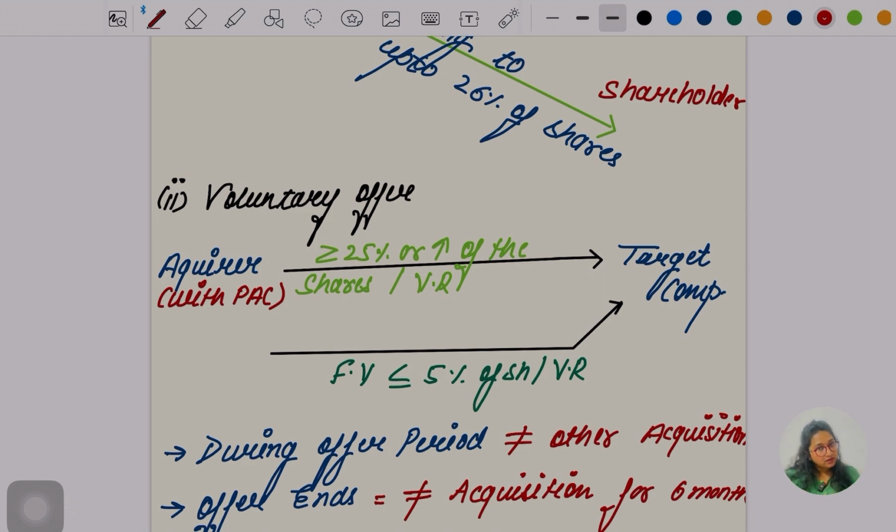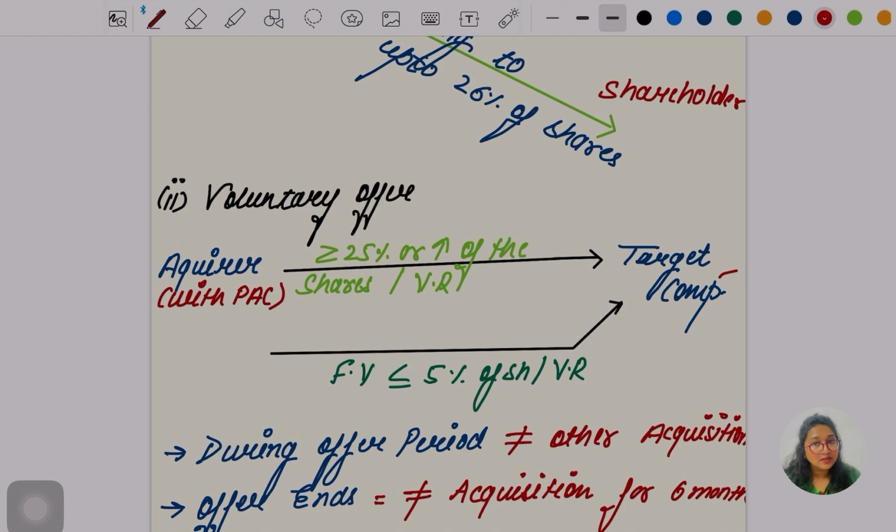When the acquirer with PAC is going to acquire at least 25% or more of the voting rights or shares of the target company. It is the same as before; in the first condition of both cases, mandatory offer and voluntary offer, the very first condition is the same.